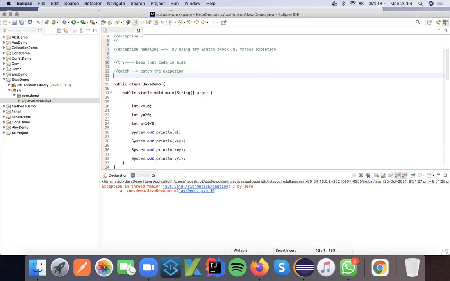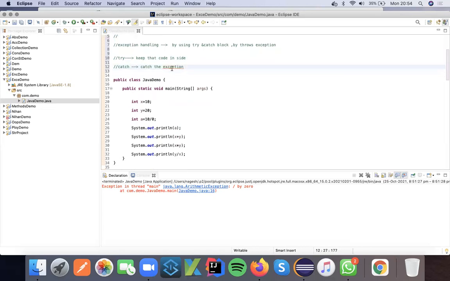What is catching an exception? Basically, this is a block of statements which helps the developer understand why we are getting the error: what error we are getting, and what the message or trace for that error is. You get that information with the try and catch block.